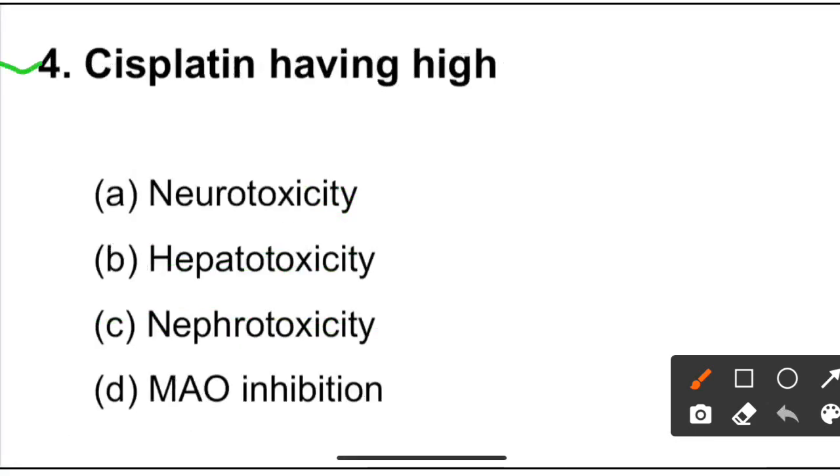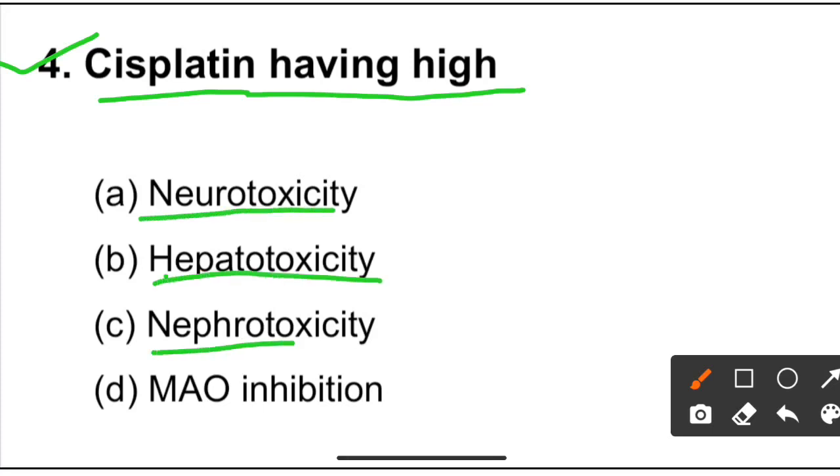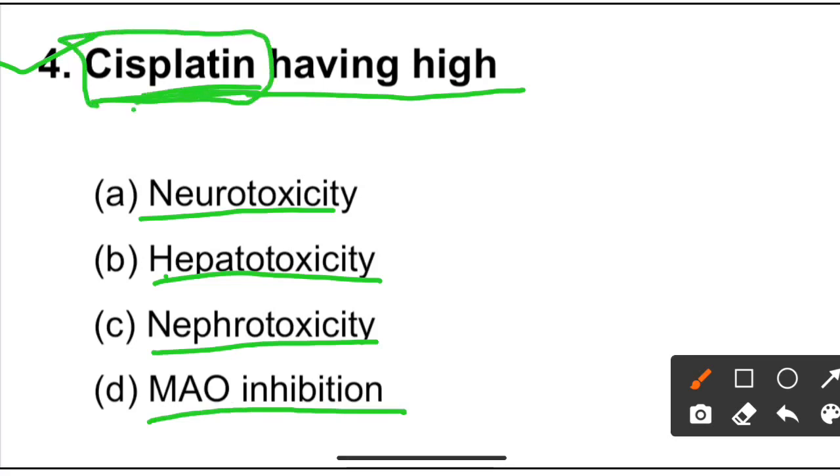Next question is cisplatin having high. Option A is neurotoxicity, option B is hepatotoxicity, option C is nephrotoxicity, and option D is MAO inhibition. Cisplatin is a platinum containing complex compound used in cancer treatment.